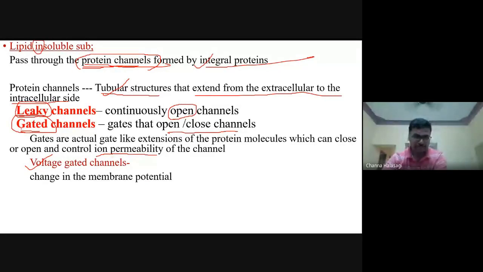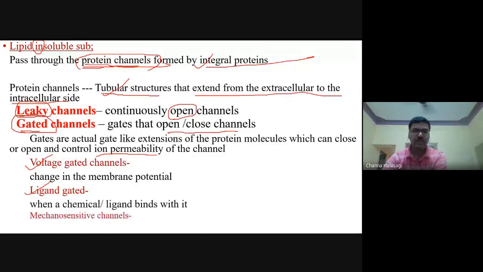Gates can also be ligand gated. Whenever a chemical or anything binds with it, only then is there movement. There is one more type, called mechanosensitive channels. Whenever there is mechanical stretch of the cell membrane, these protein channels will open or close accordingly.